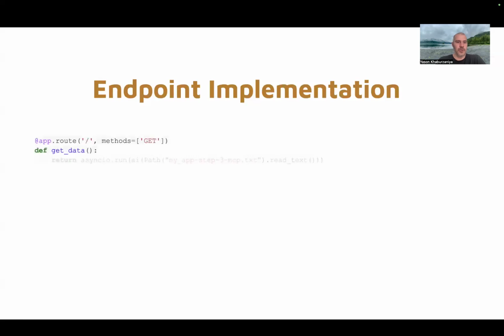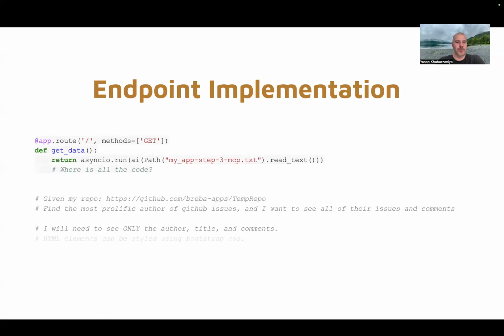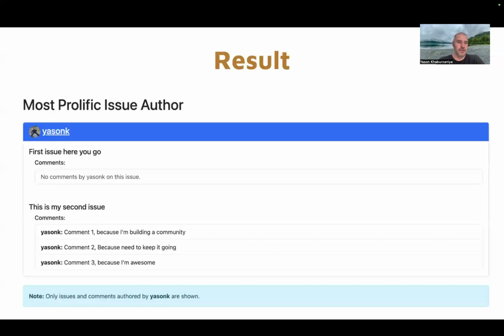So then our endpoint is basically no code. It's just loading up the prompt from the file. And I've added a little Bootstrap CSS to give it a better look. Everything else is just our requirements. And we have something that's a little better.